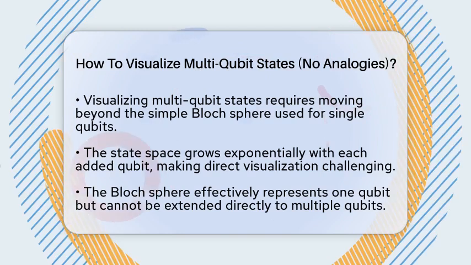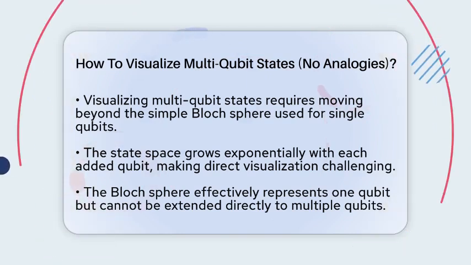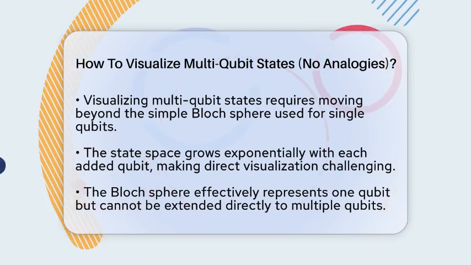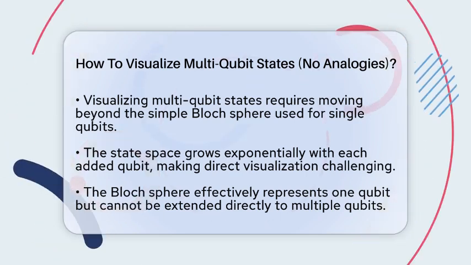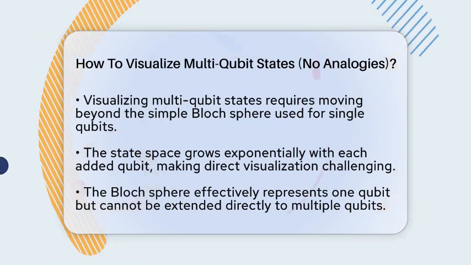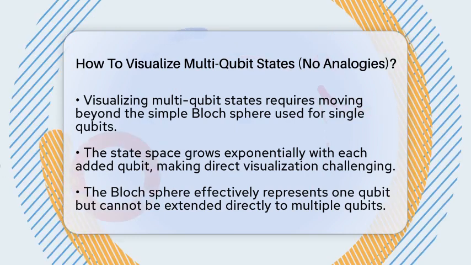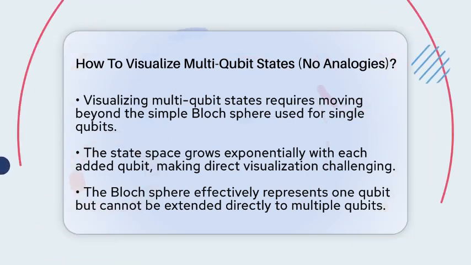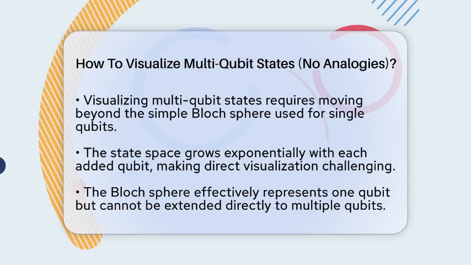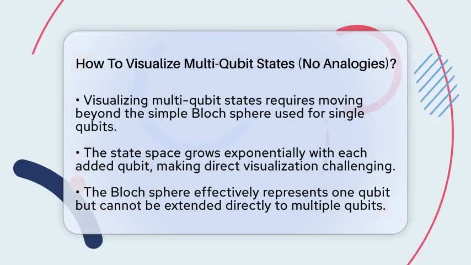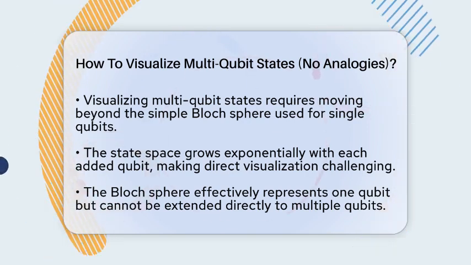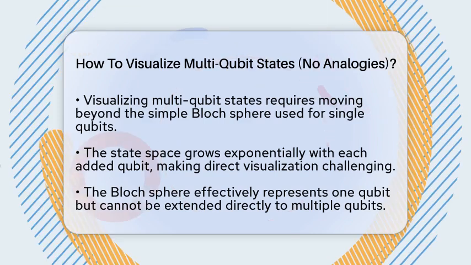But how do we do that without relying on familiar analogies? Let's explore some methods used in quantum information theory. First, think about a single qubit. It can be represented on a Bloch sphere, which is a three-dimensional sphere. The state of this one qubit is described by a two-component complex vector, with the sphere showing the amplitude and phase. This visualization captures all the information about the qubit state.